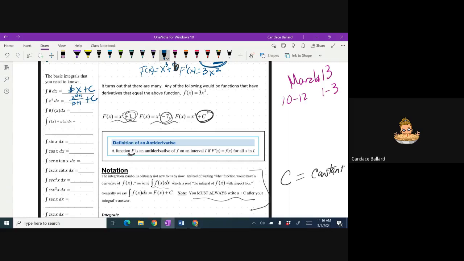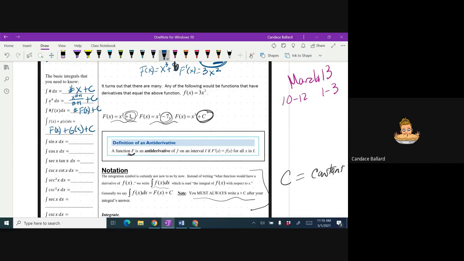This one here, when we integrate it, we would get the number times the antiderivative of f, plus c. So whatever that number is. This one here is basically saying one of the properties is that if we add up two functions, we can find their antiderivatives. Just plus c.